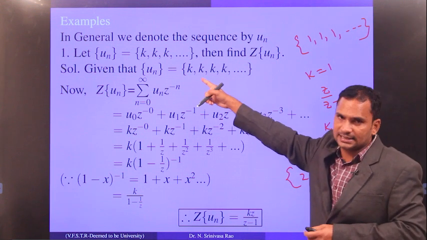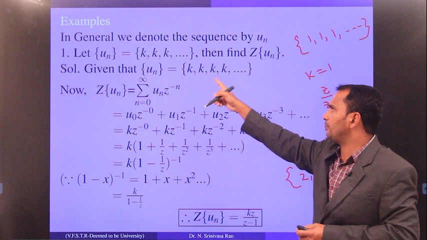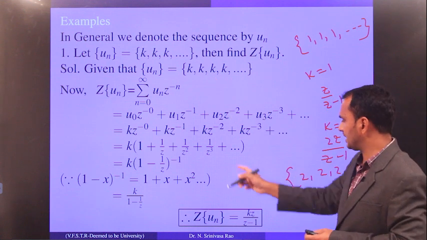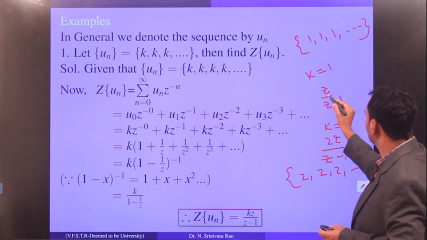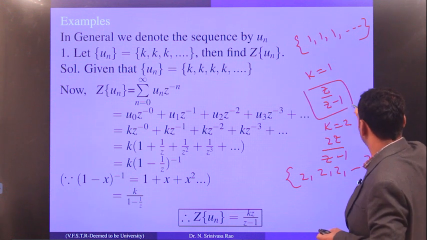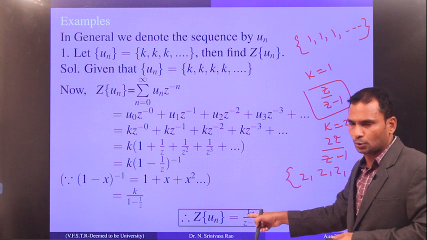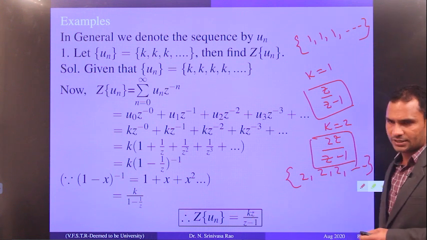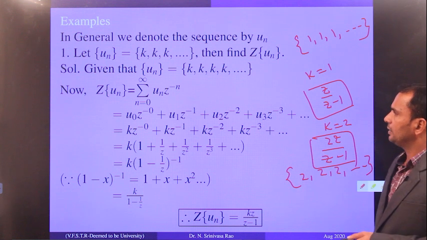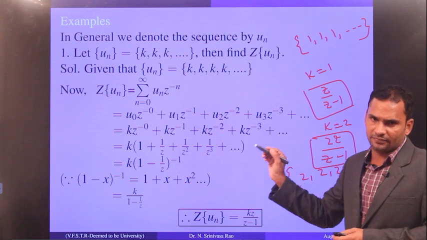In general the sequence is k, k, k, so the z transform is kz by z minus 1. For k equals 1 you get z by z minus 1, and for k equals 2 you get 2z by z minus 1. This way you have to find the z transform of a given sequence.